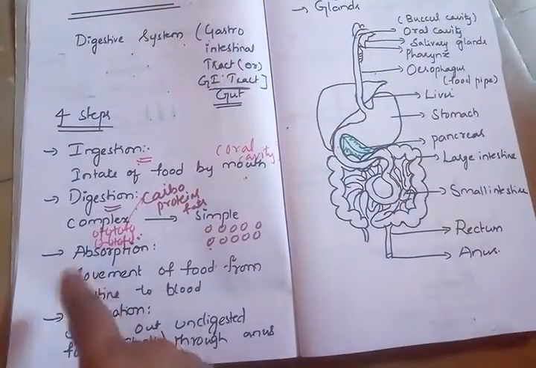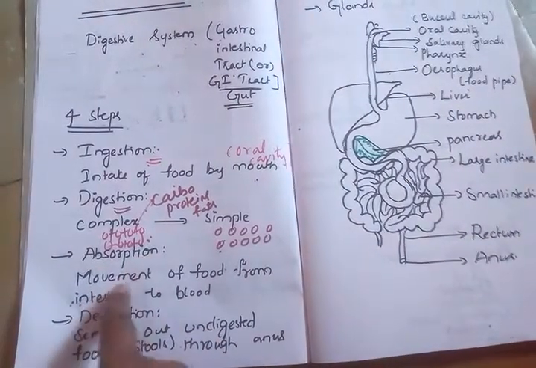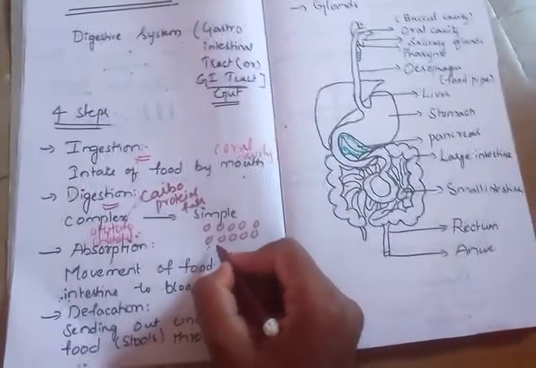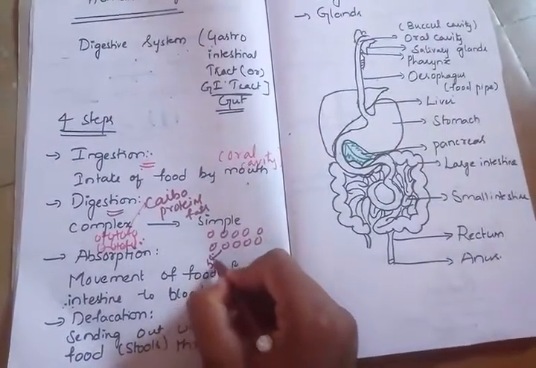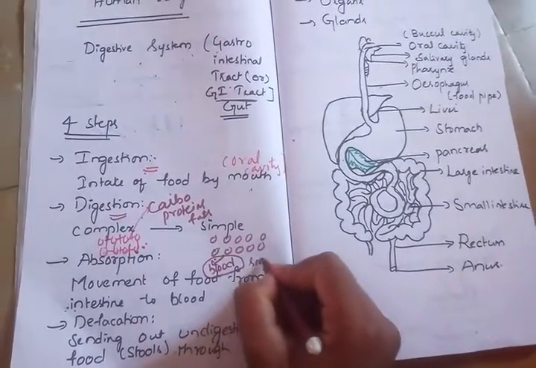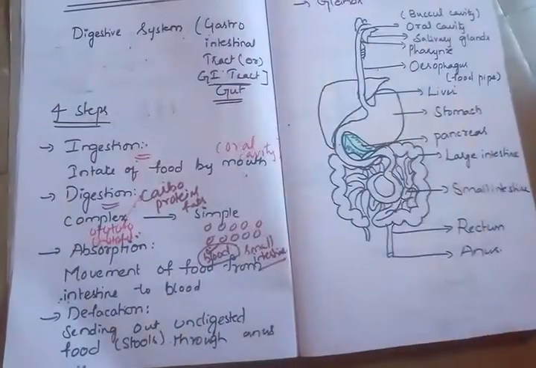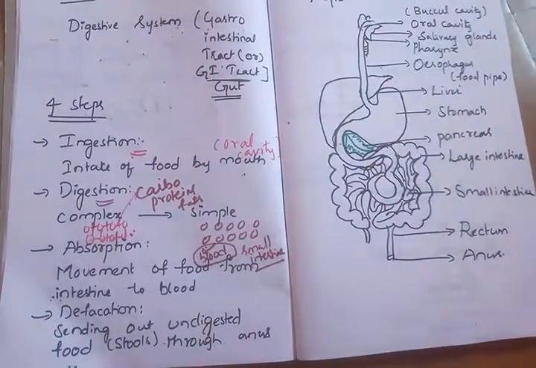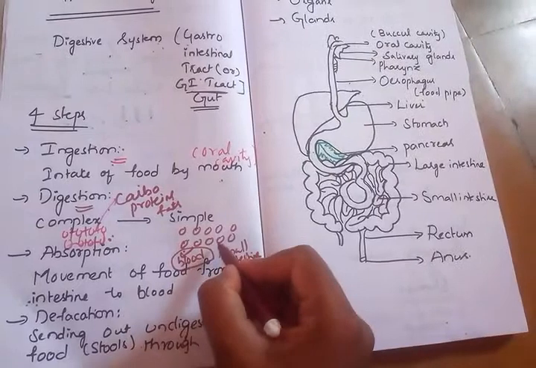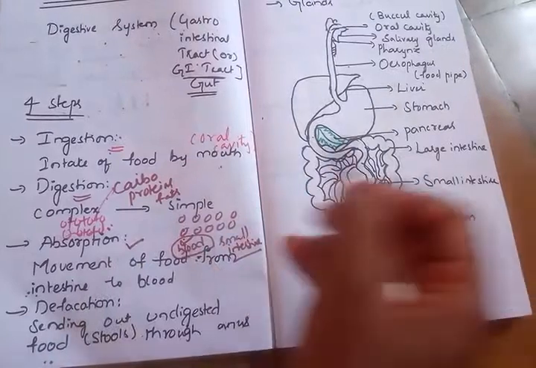Next, the third step is absorption. Absorption is nothing but the movement of food from the intestine into the blood. These simple food substances will enter the blood, and this step takes place in the small intestine. In the small intestine the simple food substances enter the blood, and this entry of food into the blood is called absorption.